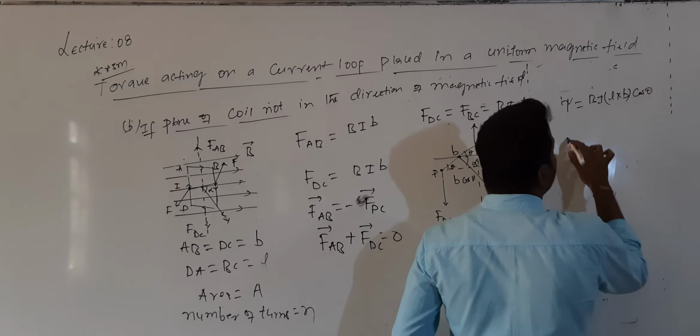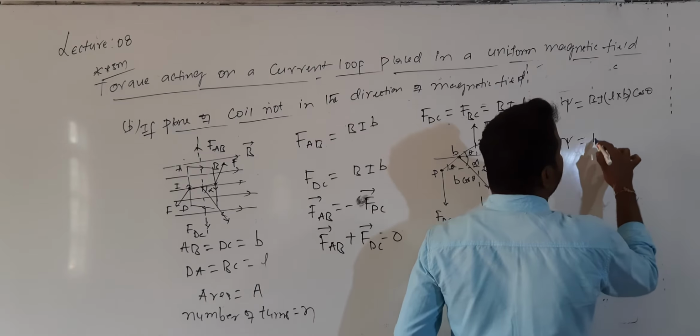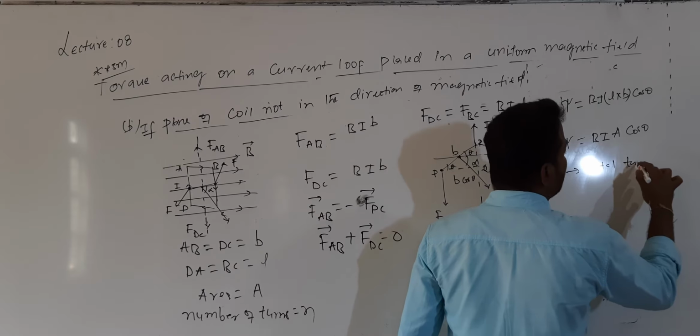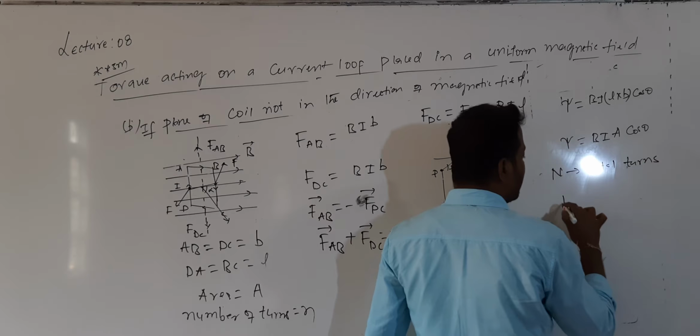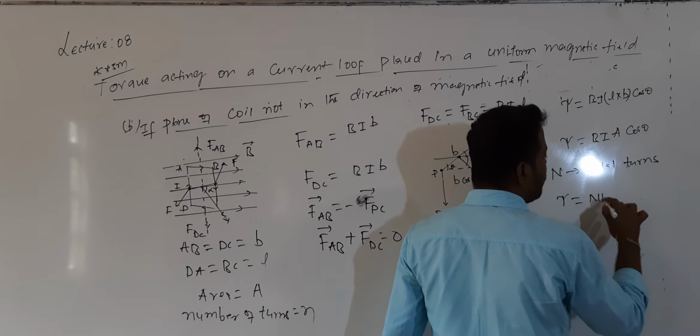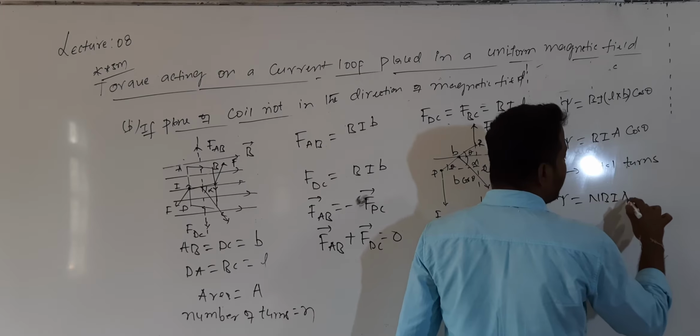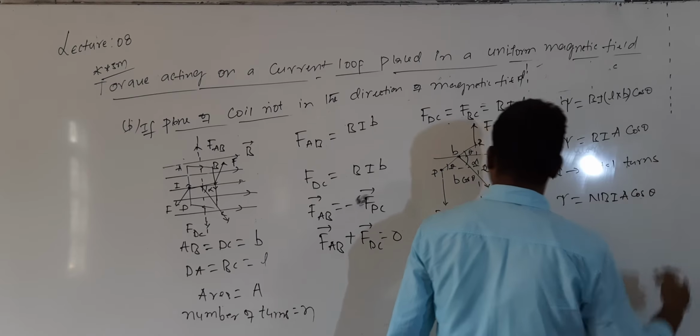So the tau value is equal to B into I into A into cos theta. For n turns, where n is the total number of turns in a coil, tau is given by n into B into I into A into cos theta.